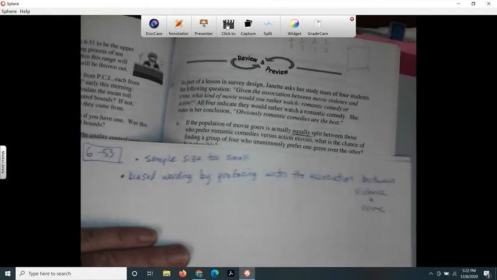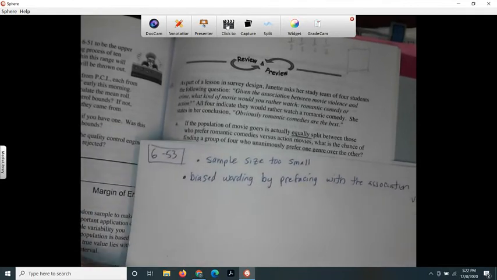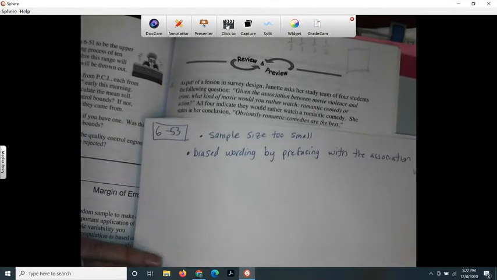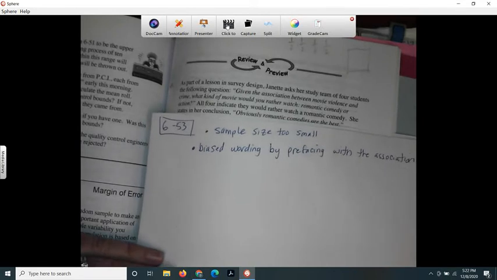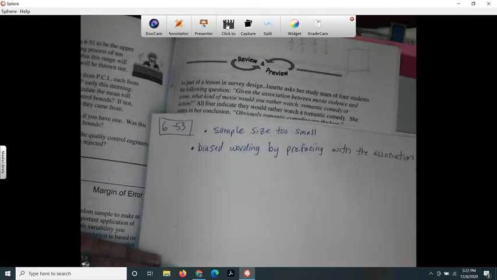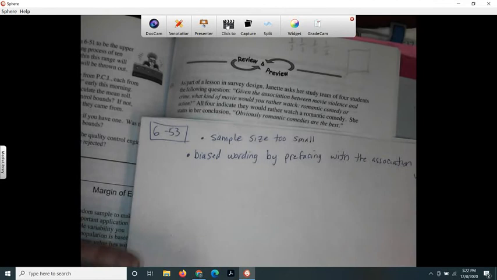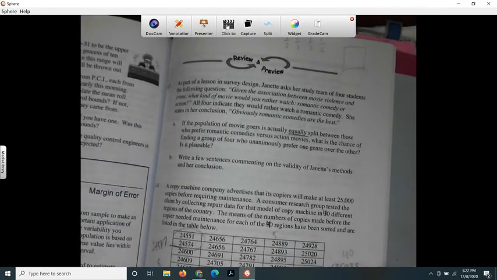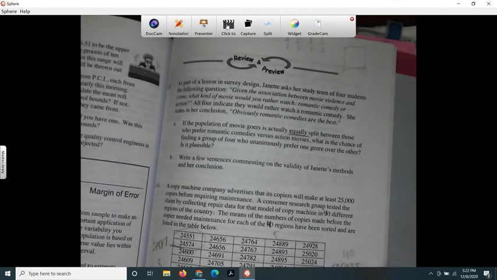Hopefully you'll write it a little nicer than that. So that's something that's wrong with it. Anything else? I don't know. We'll look at the answer key and see if they have anything else for us.